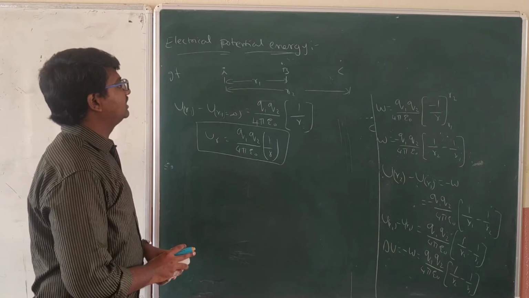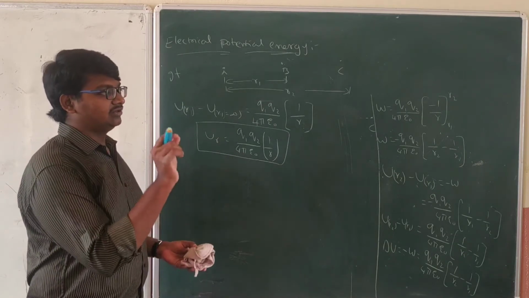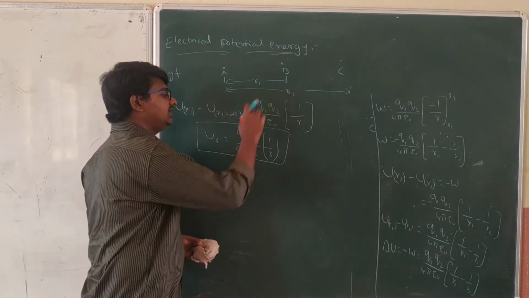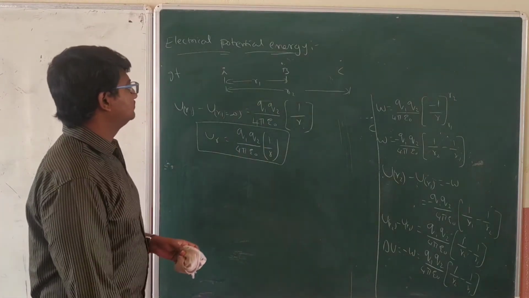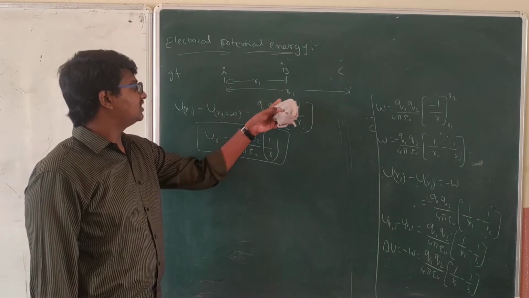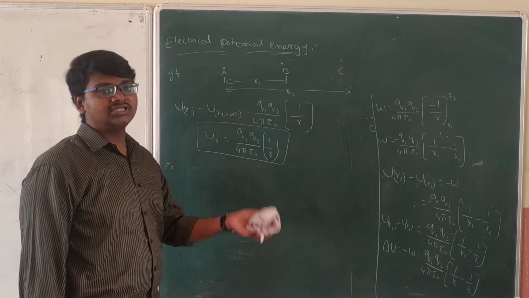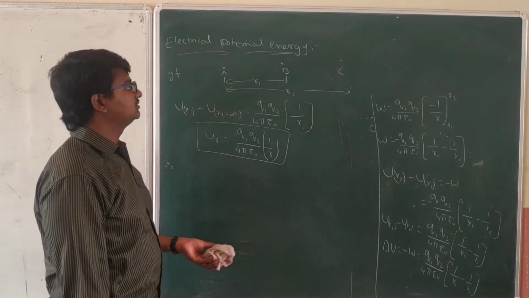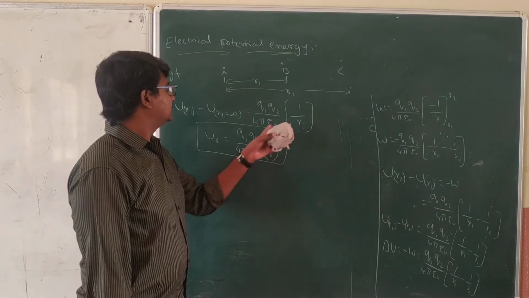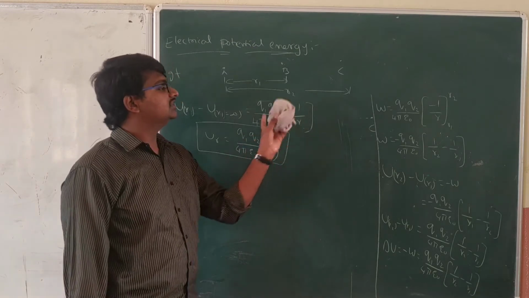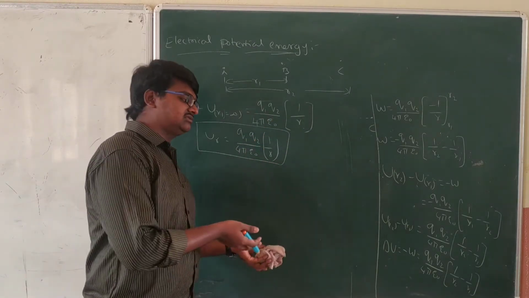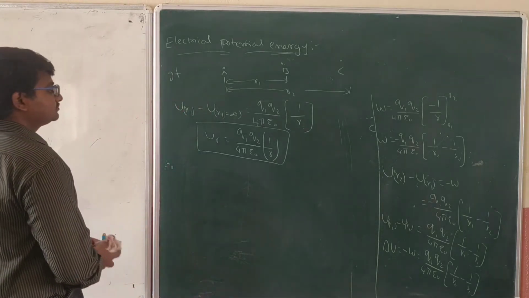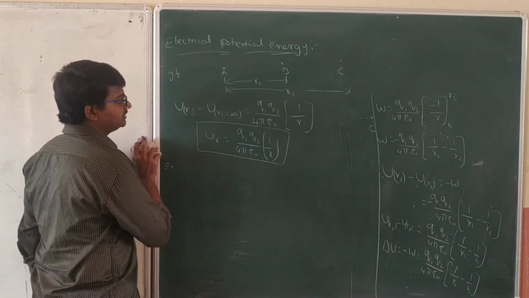For any charge which is fixed at one particular location, we can find the electric potential energy at any point. But here, what type of charge you keep at that particular point is also important. If you don't want to consider the charge we are keeping at that point, then we call that electric potential only. Next we will study about that. Okay, fine. I hope you noted down.